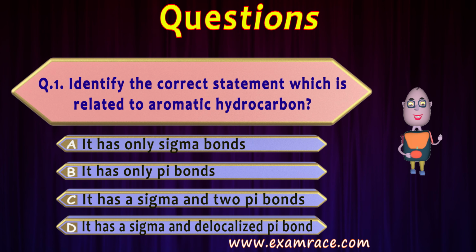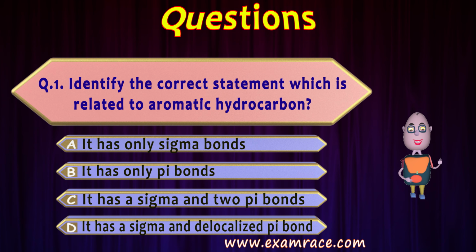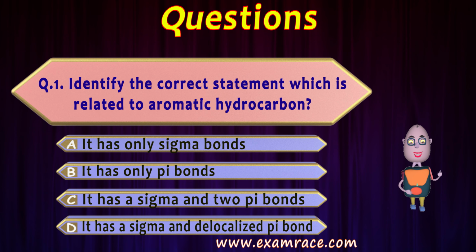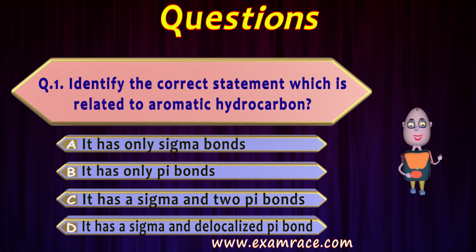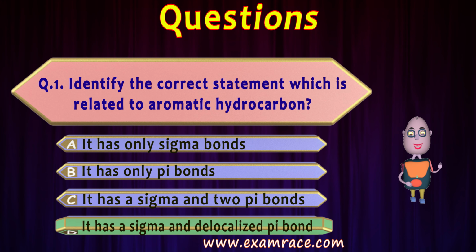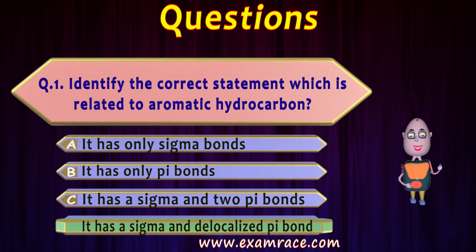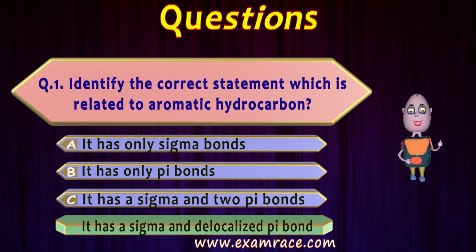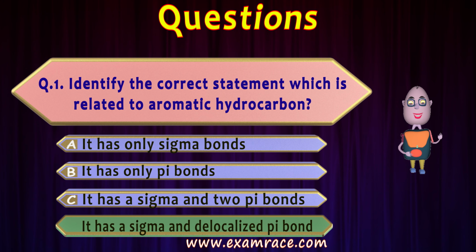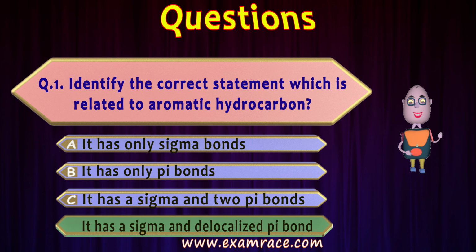Third is saying it has a sigma and 2 pi bonds. This is also incorrect. The fourth one is saying it has a sigma and delocalized pi bond. This is the correct one, because an aromatic hydrocarbon always has a sigma as well as a delocalized pi bond found between the two carbon atoms.